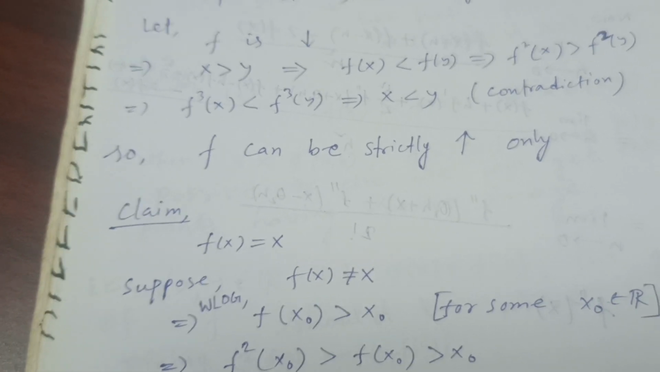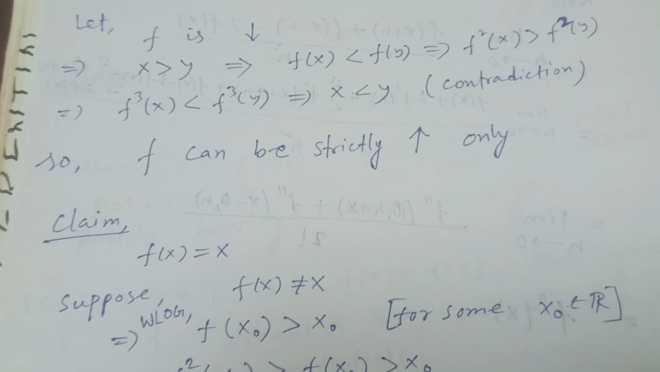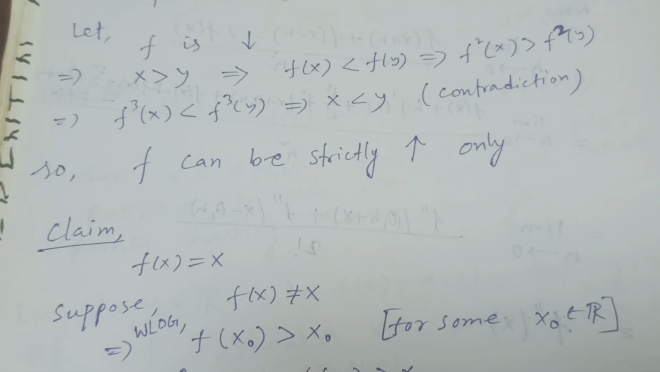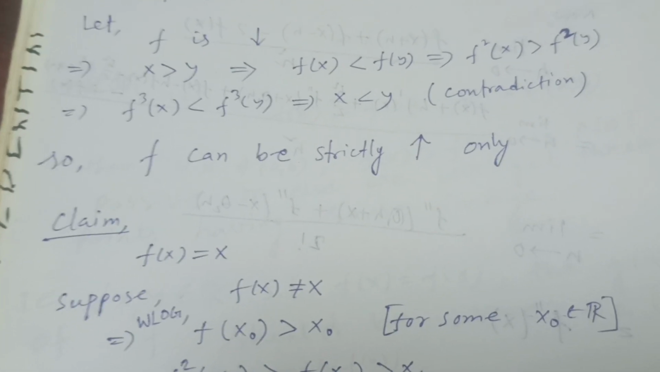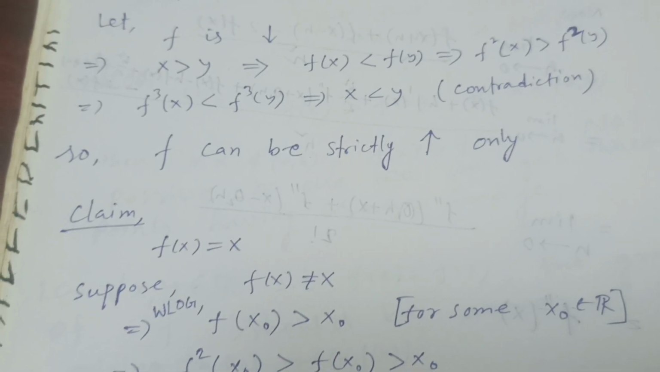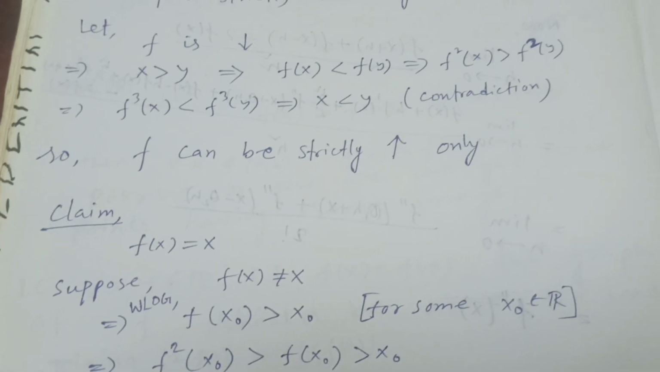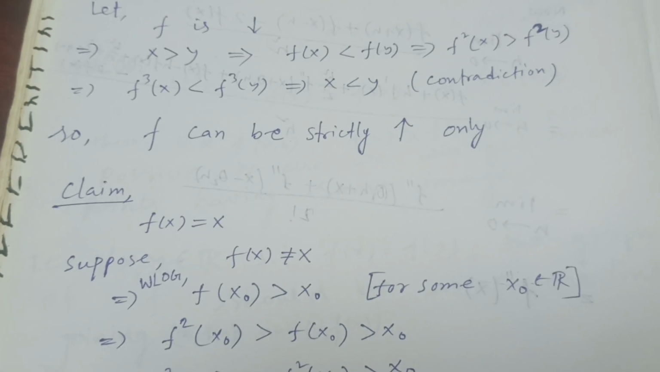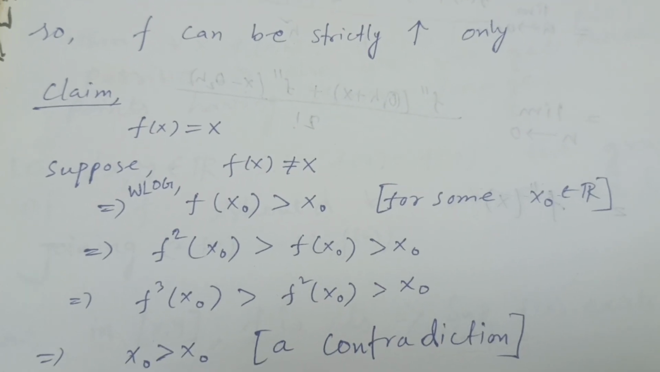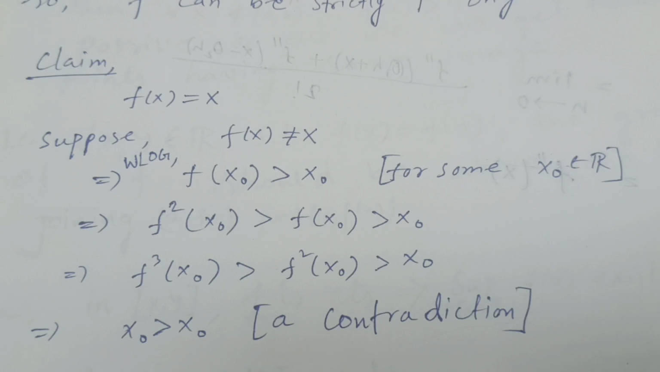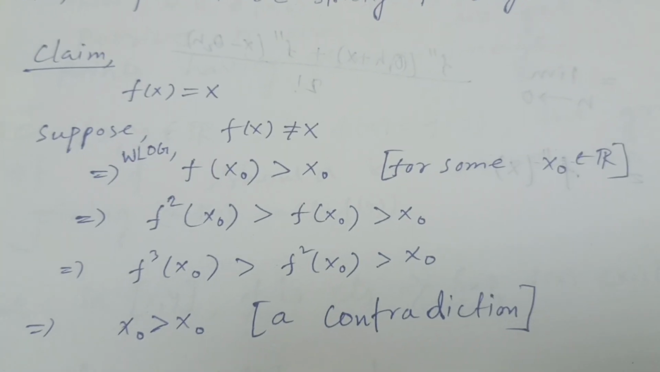Suppose that f is not the identity function. What does it mean? It means that f(x) is not equal to x for some x. Let's say that point is x₀. So f(x₀) is not equal to x₀. What does it mean? f(x₀) is either greater than x₀ or less than x₀. So if f(x₀) is greater than x₀, and similarly if we do some calculation, we get that x₀ is greater than x₀, which is a contradiction.